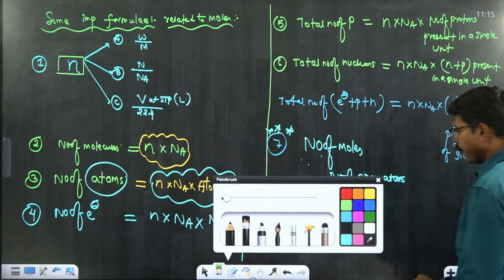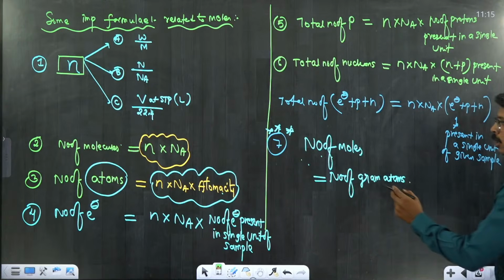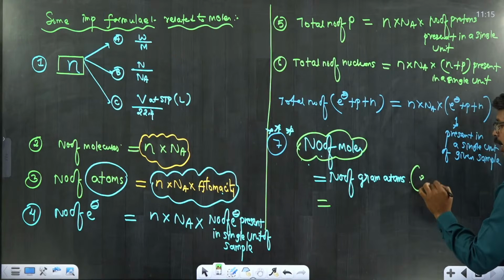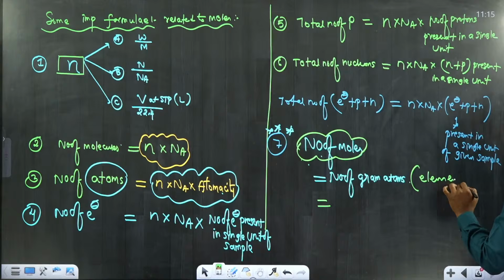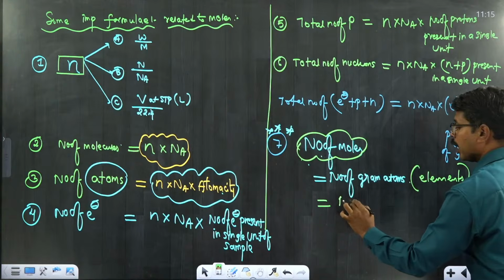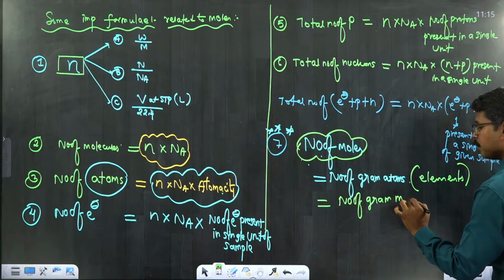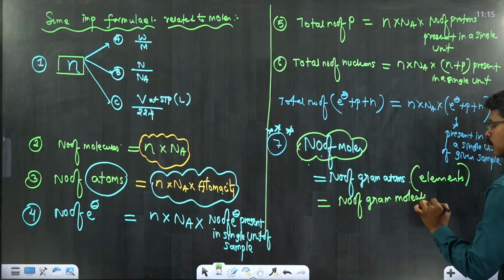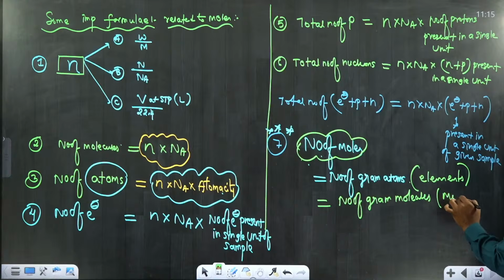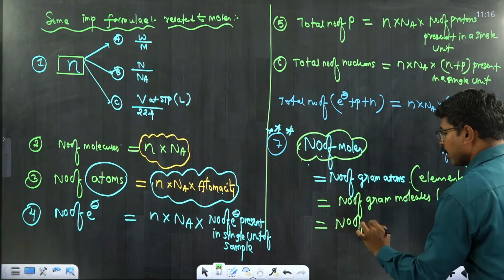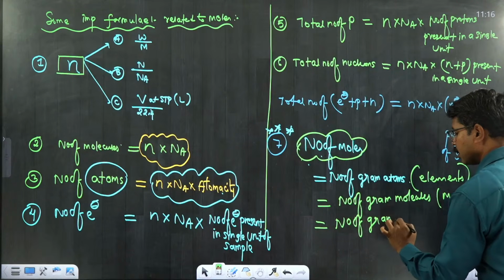The second one, number of gram molecules, is for molecules. You can also refer to it as the number of gram ions.